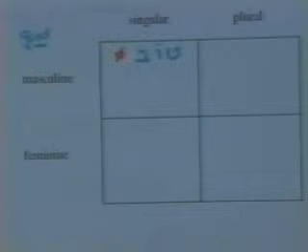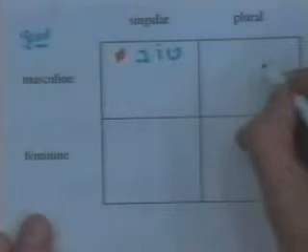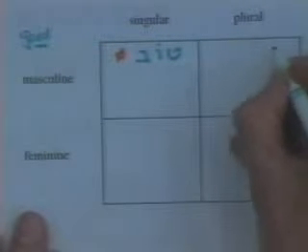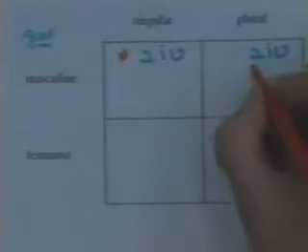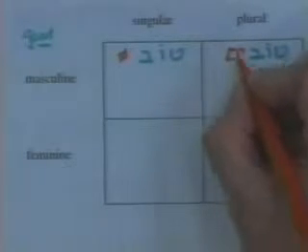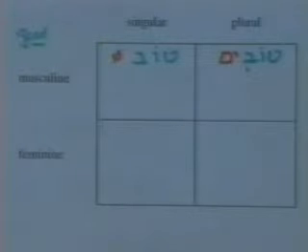However, if we were not talking about a good man, but a few good men, we would now have the plural masculine form of man, which is men, and it would be modified by the adjective not just tov, but tovim. Nothing new here, pretty simple stuff. What if we were talking about a good woman?